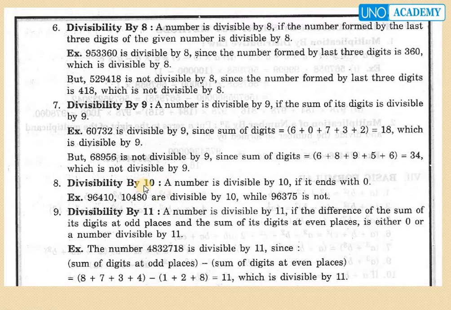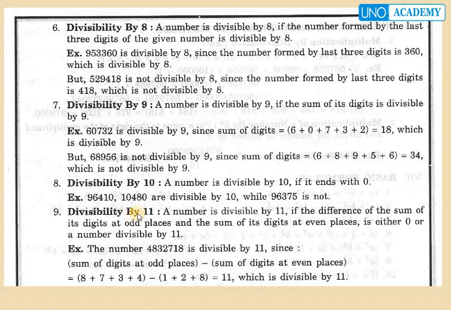Let's go to the next one, divisibility by 10. A number is divisible by 10 whenever it ends with 0. For example, 96,410 and 10,480 are divisible by 10 because in the units place we have 0. Let's take another example. 96,375 is not divisible because at the end, in the units place, we have 5.